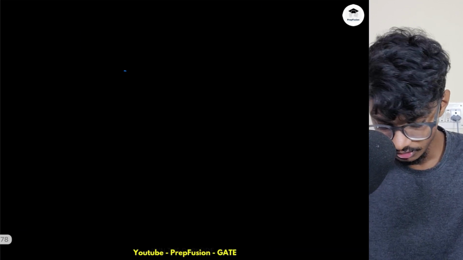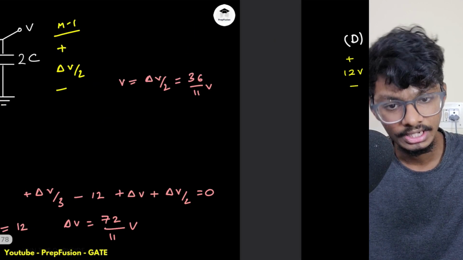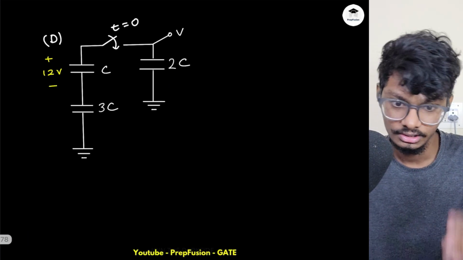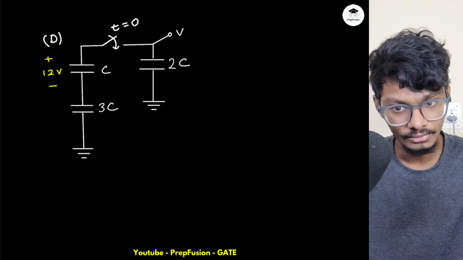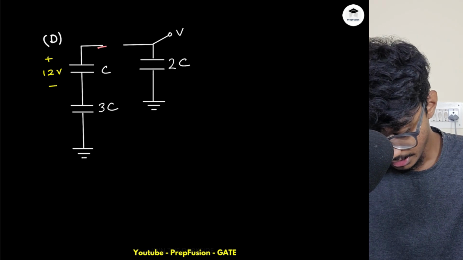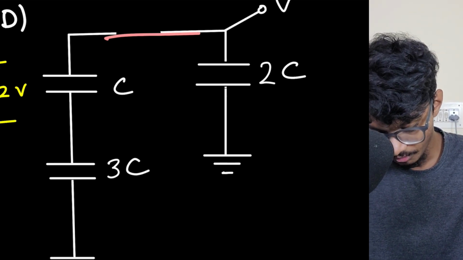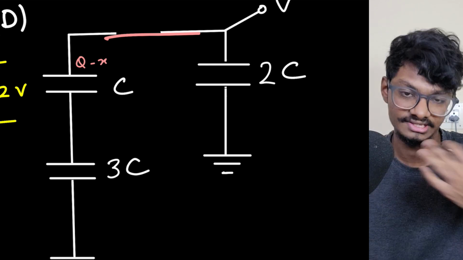Now method 2 is easier because you don't have to do all this. Delta V by 2, delta V by 3, that will get automatically sorted. So how will that happen? Here, obviously I'm closing the switch and x amount of charge is flowing out of this. Initially it has Q amount of charge and it has given x amount of charge.